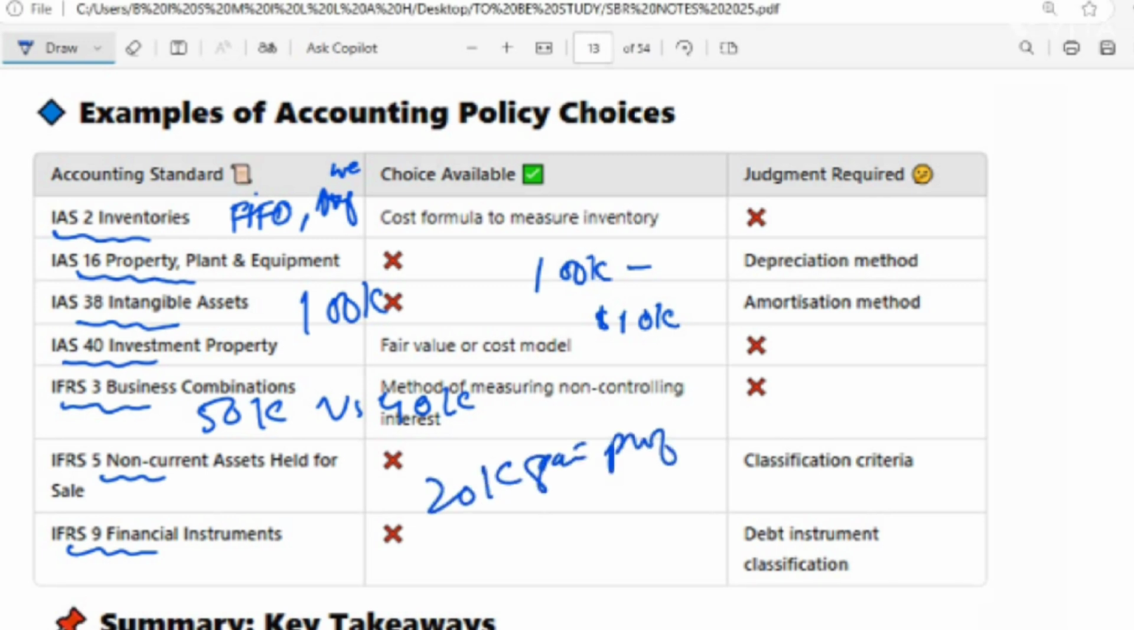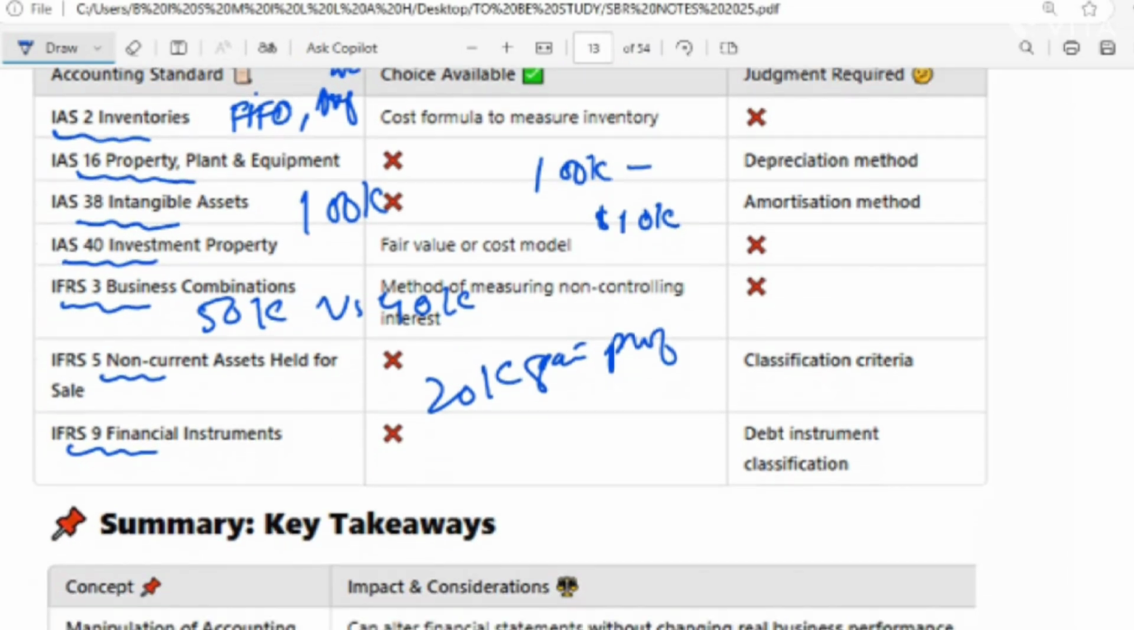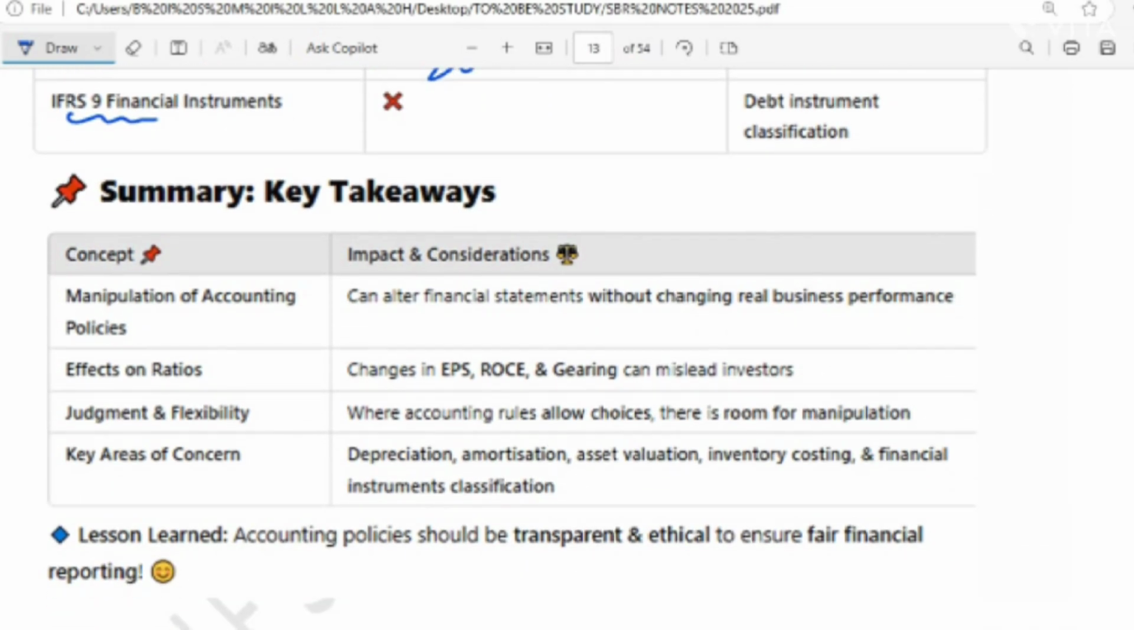So these things we will discuss one by one, IFRS 2 to IFRS 9. These are separate standards, but we just have to conclude why the companies are manipulating the numbers, and I have discussed the reason behind that: there is some personal motive or some company motive. So, manipulation of accounting. Now if you see here, the concept is that manipulation of accounting policies can alter the financial statements without changing the real business performance. Meaning this will change your accounting and your financial statements without reflecting your real position.